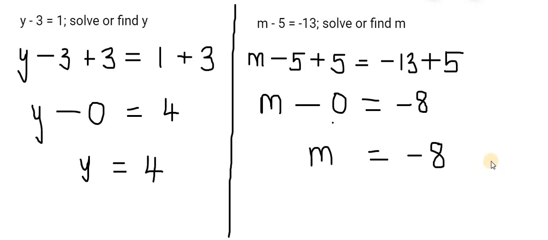Once again, if you're wondering how I did minus 13 plus 5, that's in a previous video of the series, and you should have watched that before you get to this point. Okay? So, it's like a domino effect. Follow the previous videos, understand that before you move on to the next one. Okay?